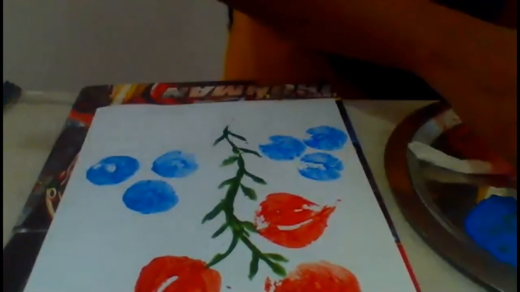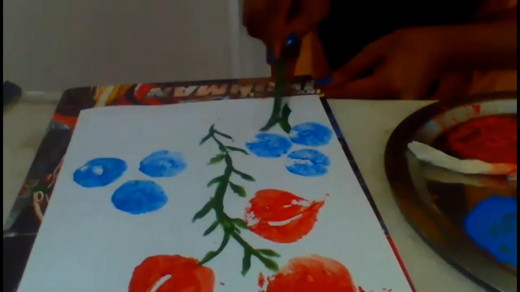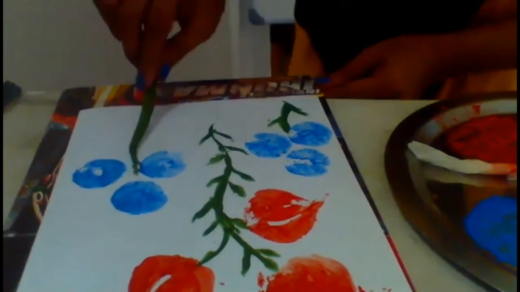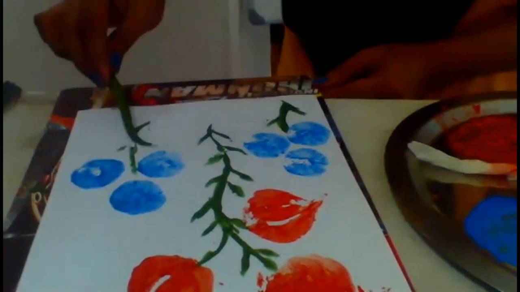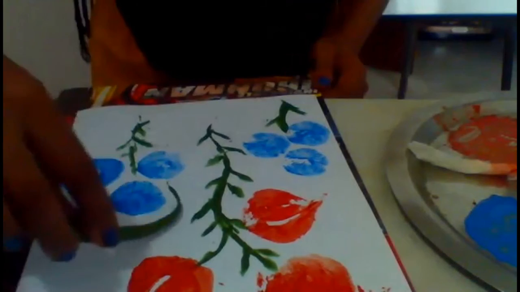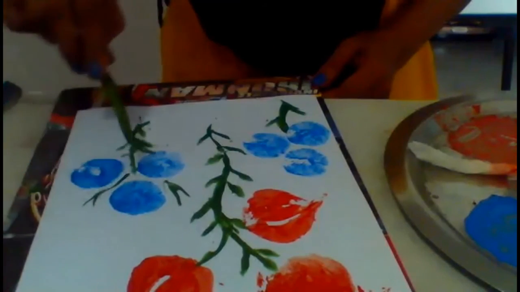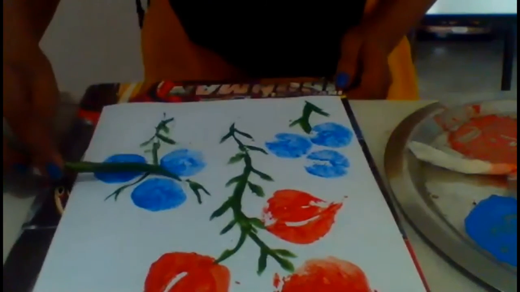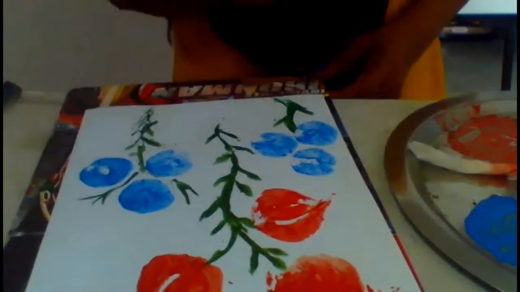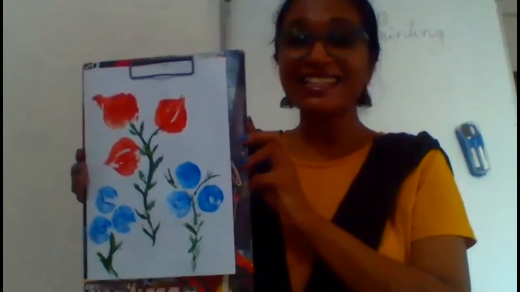Now I need to draw the stem and leaves for these plants. Children, here is my vegetable painting. Doesn't it look beautiful?